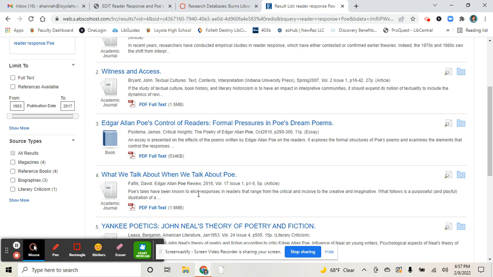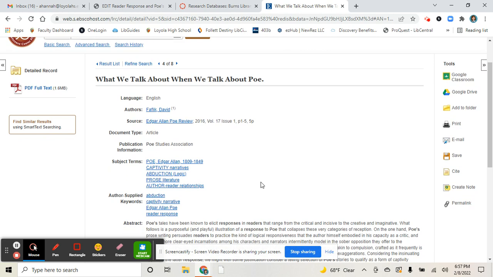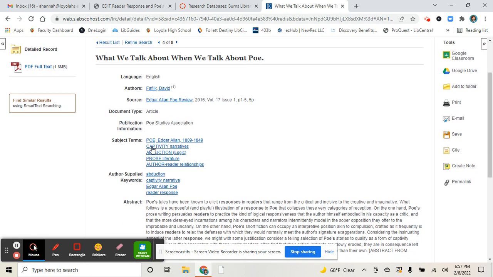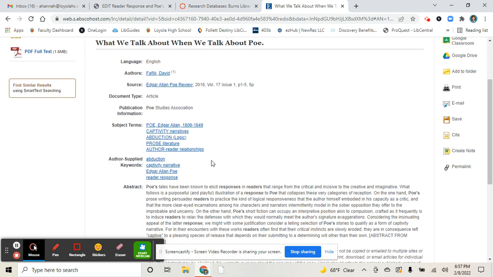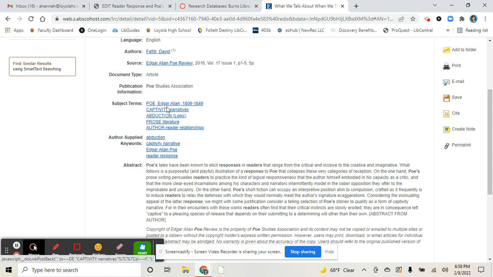Oh, Poe's tales have been known to elicit responses in readers that range from the critical and incisive to the creative and imaginative. Let's try that. Ooh, captivity. These are subject terms that are in this article. Abduction. We mean abduction in logic, so that's not abduction as in kidnapping somebody. Well, it might be because they also mentioned captivity.